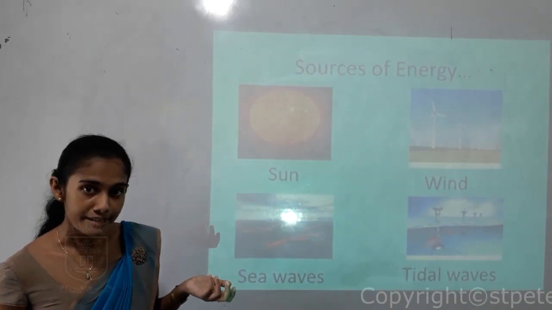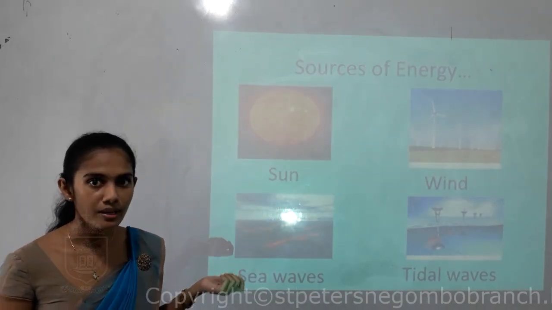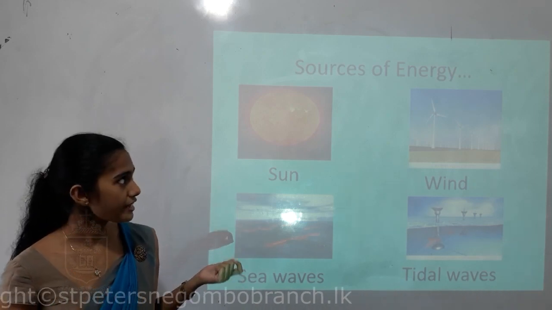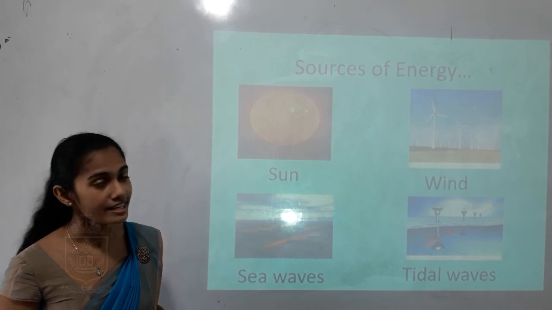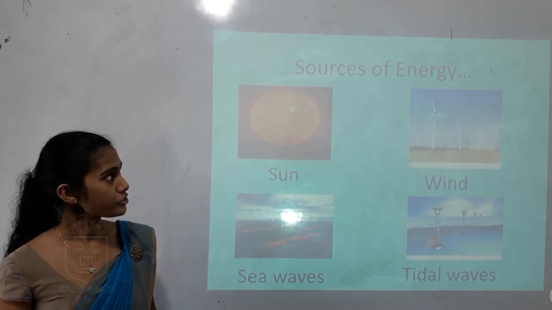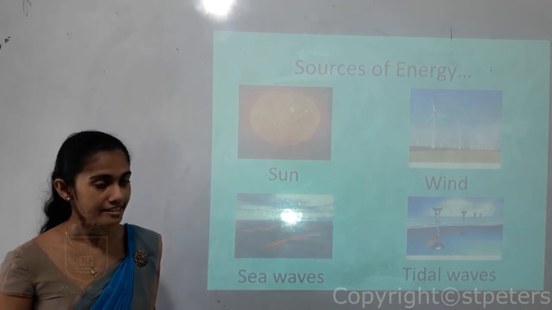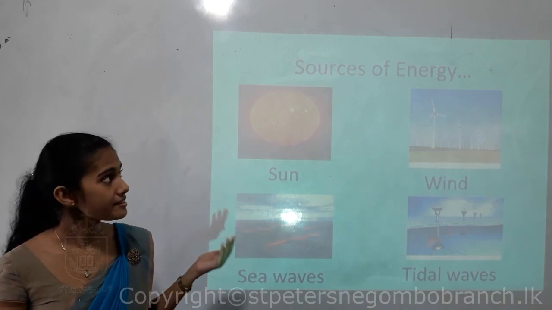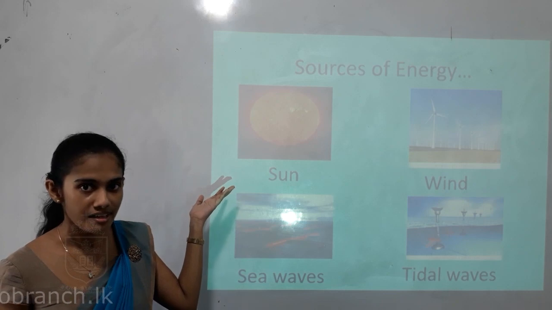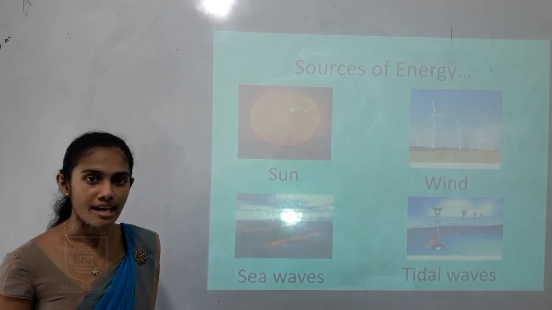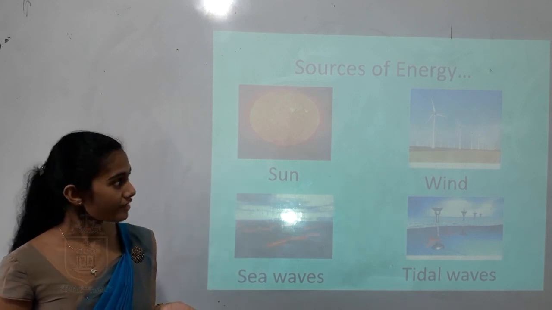So in that also we are using solar energy to cook food, right? So sources of energy. What are sources of energy, children? Sources of energy means, children, the things that can produce energy, the things that can make energy. So this is one example, sun. You all know, children, sun is the primary source of energy.